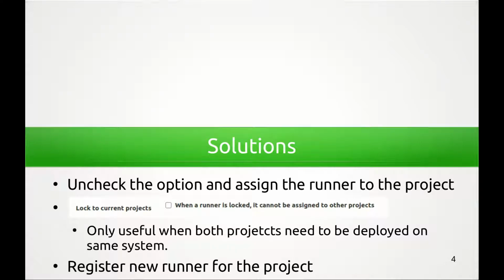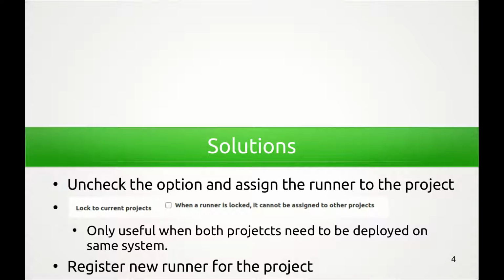For example, let's say I have two projects and I want to deploy both projects' CI/CD pipelines on, let's say, the same single Linux system. In that case, one single runner will be useful and I can use that single runner as a group runner, and that group runner can be used to deploy both projects' CI/CD pipelines.